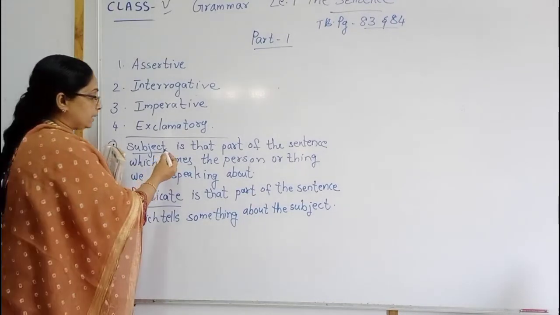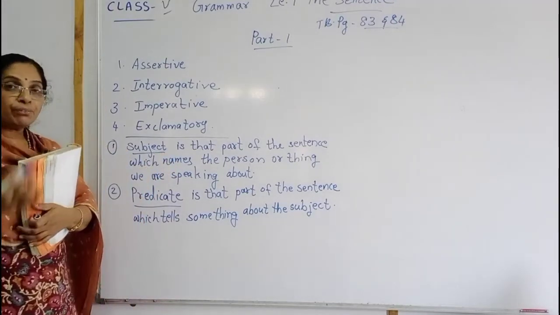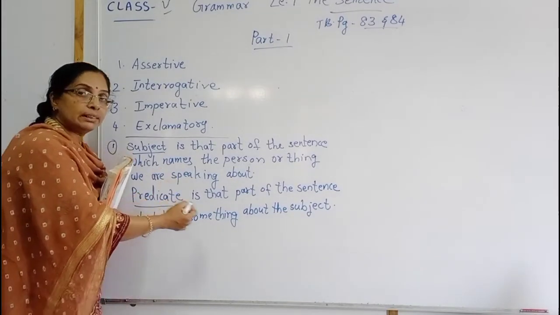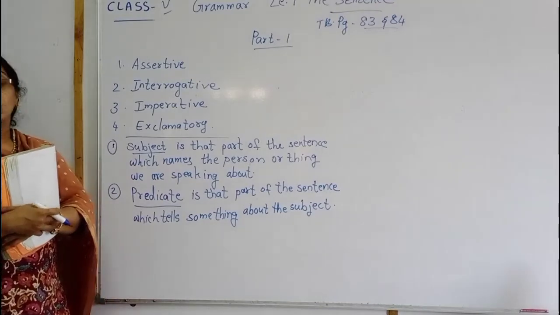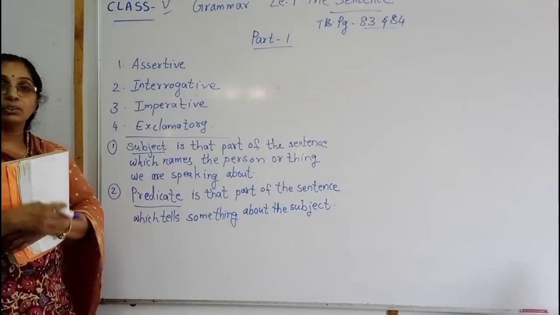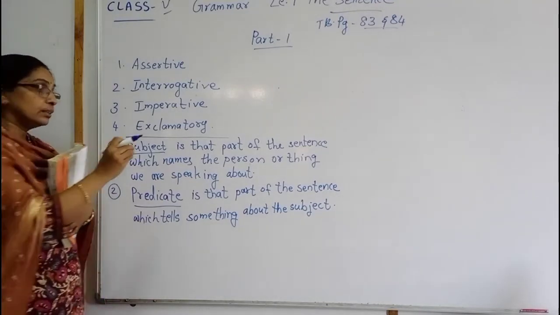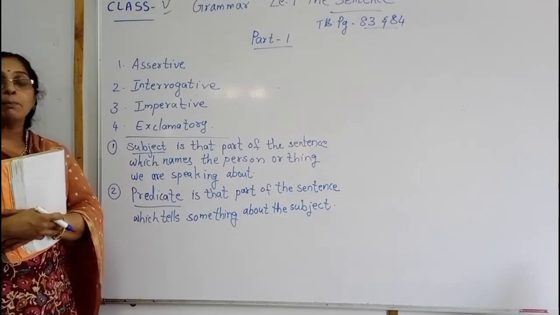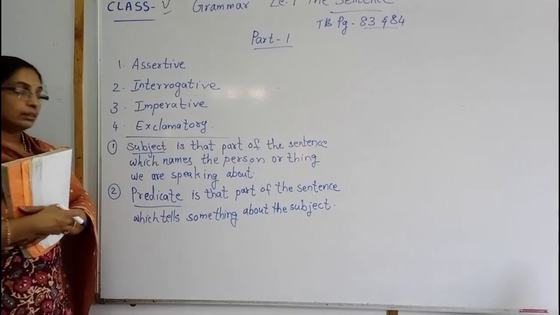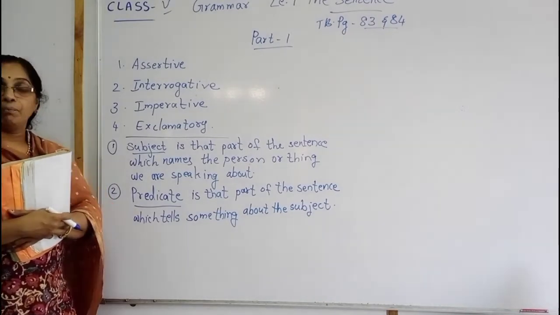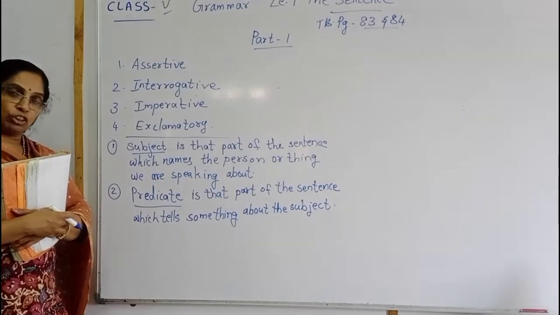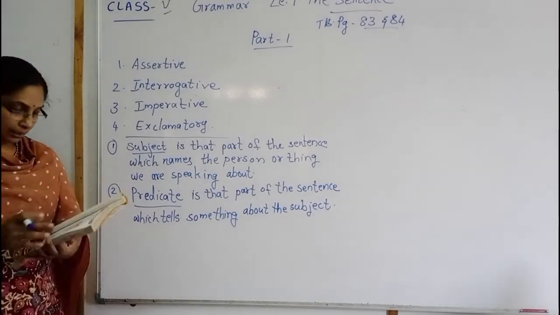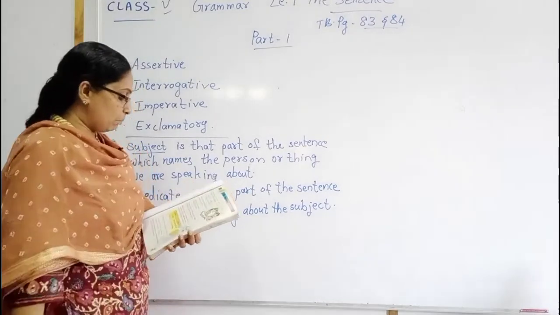Already we understood what is subject. What you are saying or writing about the subject, that is the predicate. Cow gives us milk. So the cow is the subject. Gives us milk, that is the predicate. Mother cooks well. Mother is subject and cooks well is the predicate. Now we'll see the examples, children.